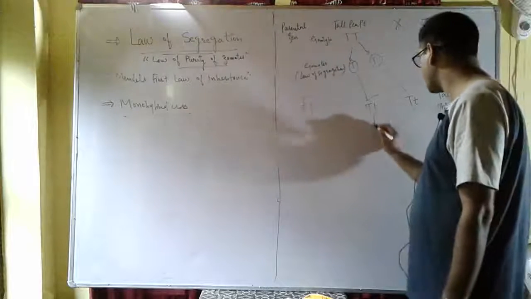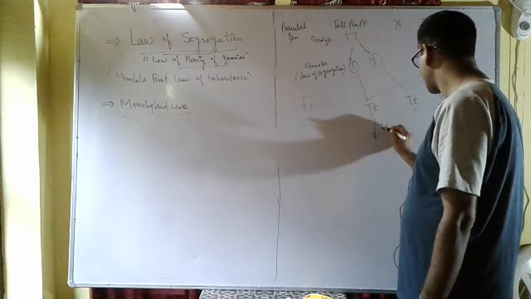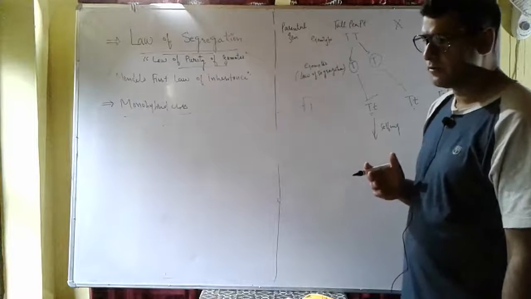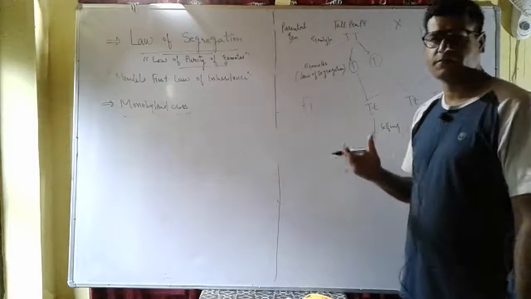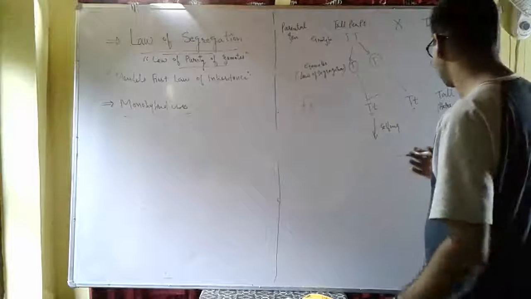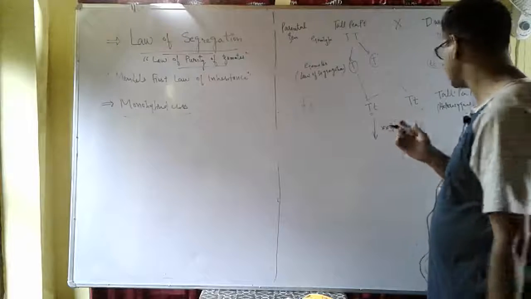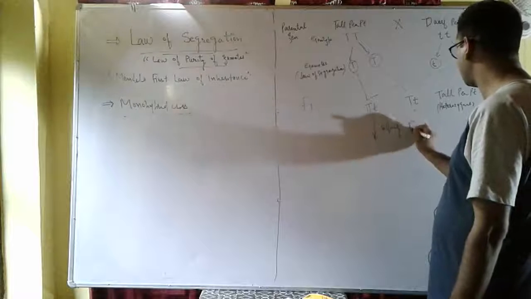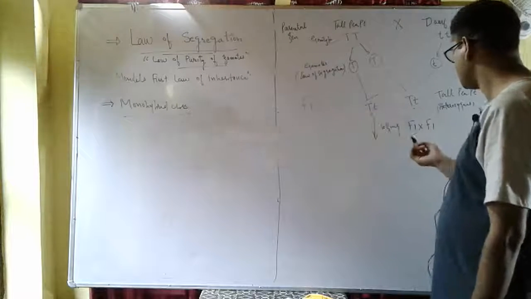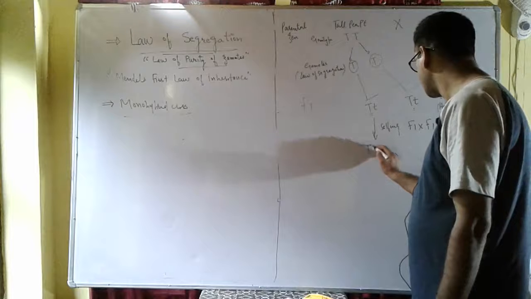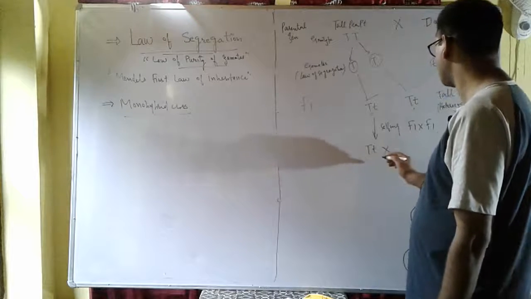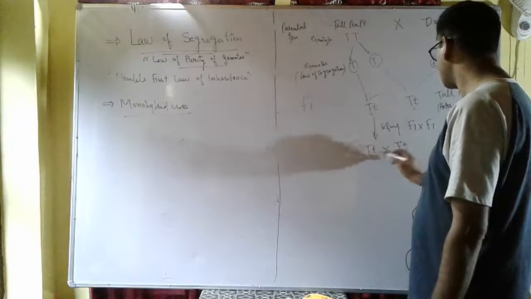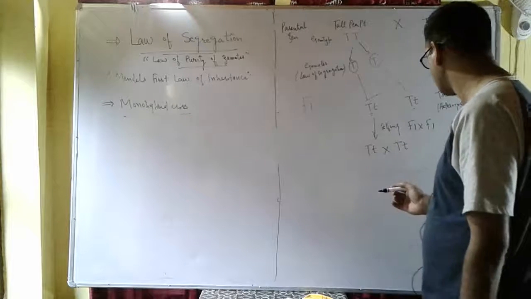Then we'll go for selfing. When individuals of the same generation are crossed with each other, we can write F1 crossed with F1. So we'll get capital T, small t. This tall pea plant will be crossed with this tall pea plant.